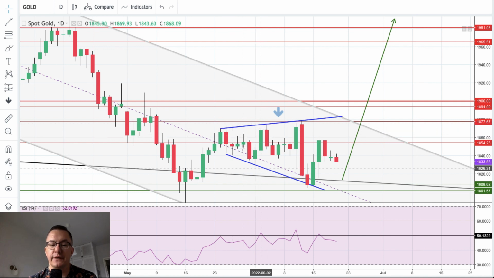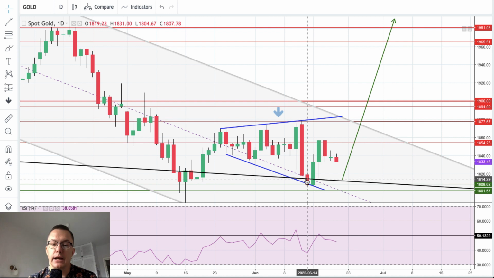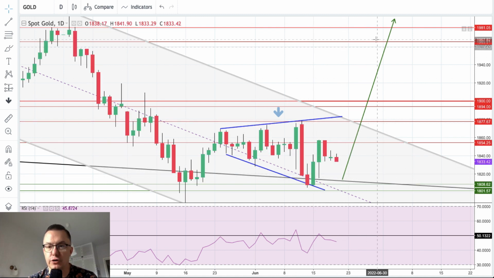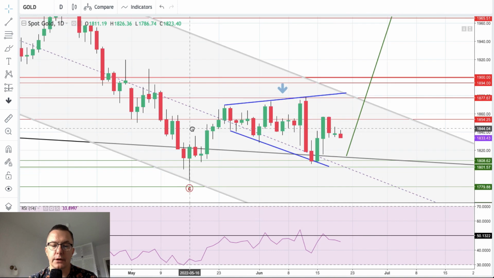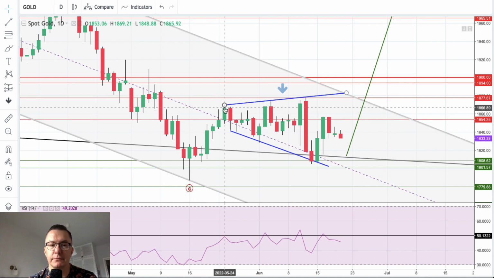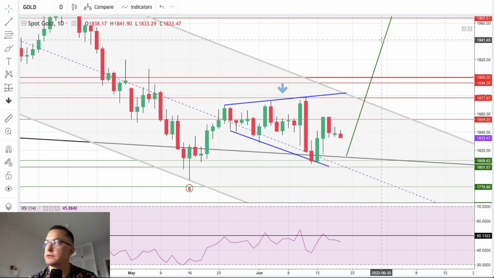What do we have here? We got the waves inside. It should be A, B, C, D, E. And when these waves are done, we should expect a move to the upside, right? Why? Because there is a nice candle here with the low at the level of $1,786, and this is the first substantial bounce on this market. After the triangle is done, the up move should be continued.